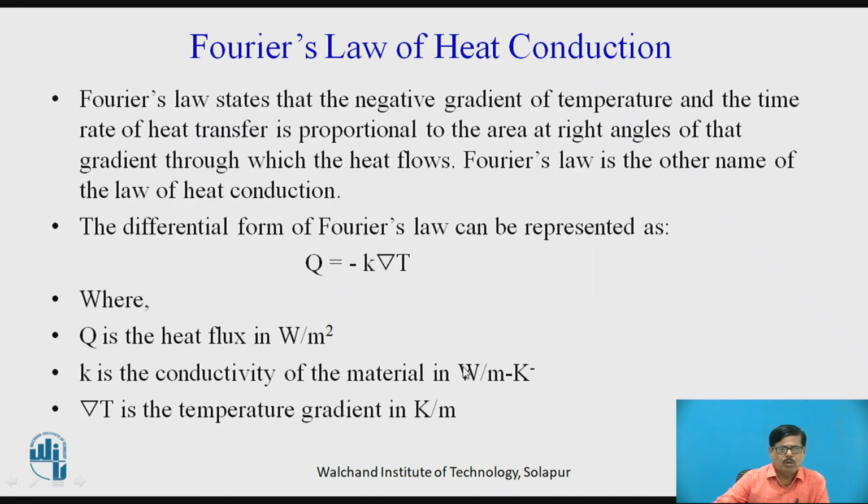The Fourier law can also be written in differential form as q is equal to minus K delta T, where here q is heat flux in watt per meter square, K is thermal conductivity as we have discussed, watt per meter Kelvin, and delta T is temperature gradient in Kelvin per meter.